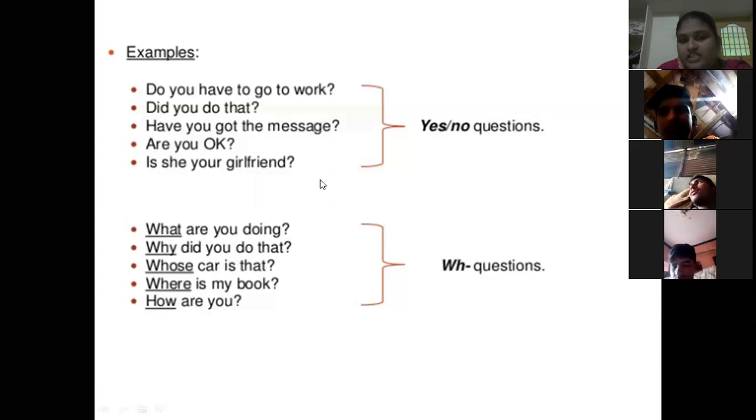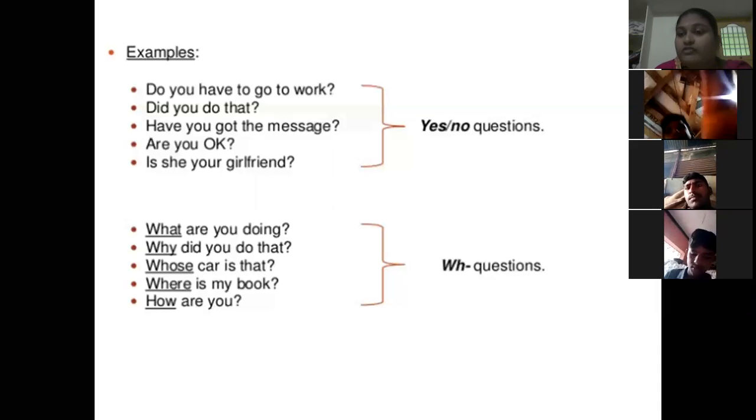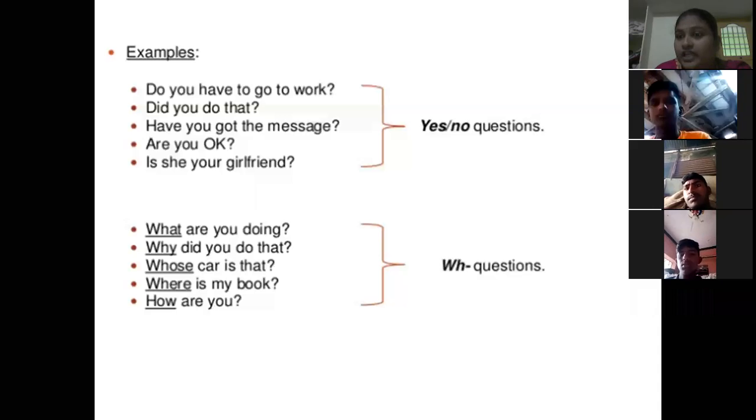The second type is double H form questions. Double H form questions start with double H words, question words, and end with a question mark. For these questions, we have to give the answer in a full sentence. What are you doing? Children, what are you doing now? We are listening to the class. We are listening to the English grammar class. So here there is no chance to answer yes or no. Here we have to give a full answer.